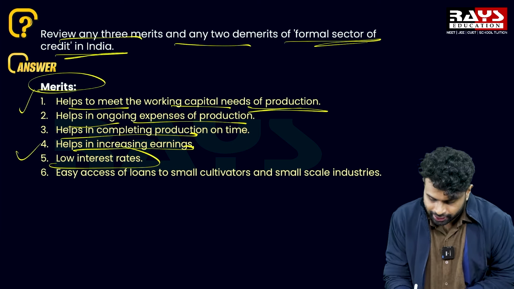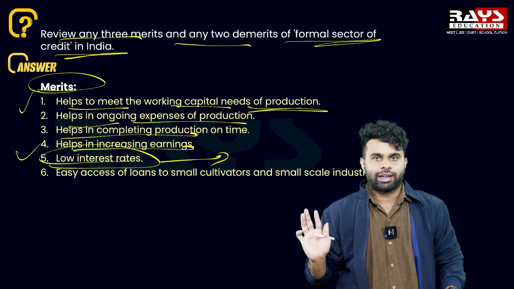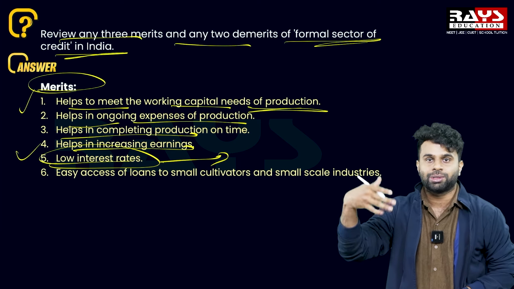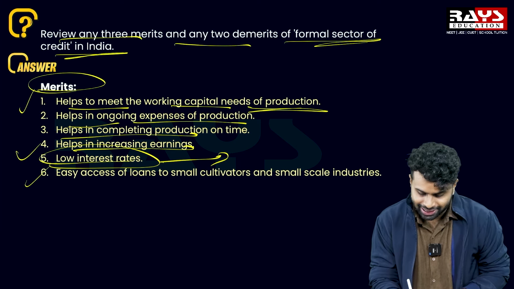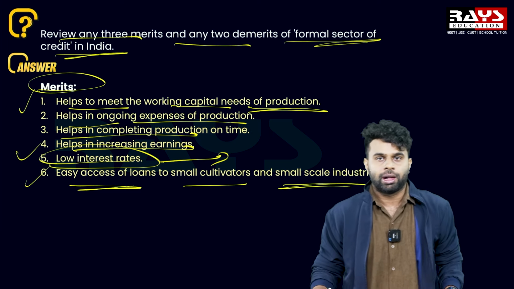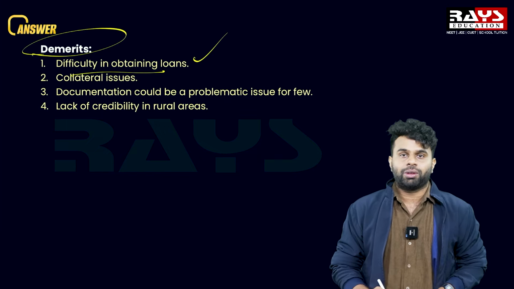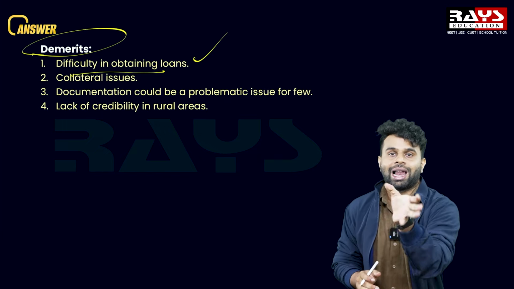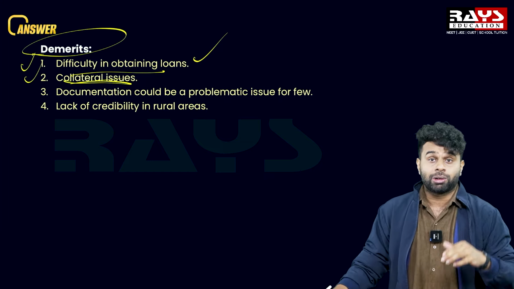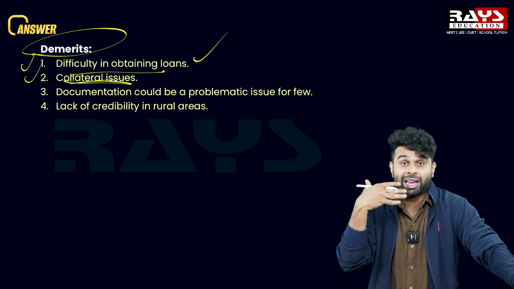Fifth point is, that is an attractive point, that is low interest rate. I already told you that formal source of credit only charges low interest rate when it comes to credit activity. And the sixth point is, easy access of loan to small cultivators and small scale industries. And when it comes to the demerits, difficulty in obtaining the loans. We have to submit some collateral for getting the loan. Collateral issues. The poor households do not have any collateral to submit in the bank for getting the loan. That is one of the major issues.